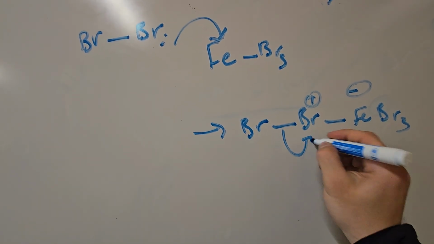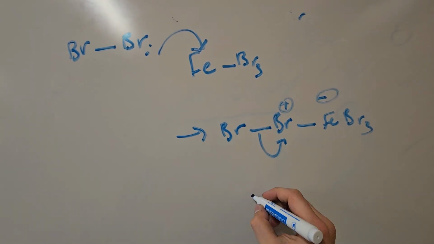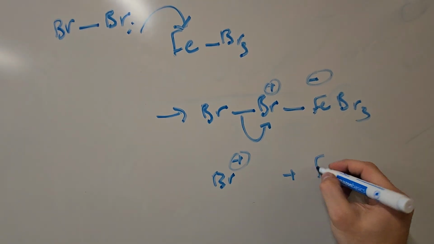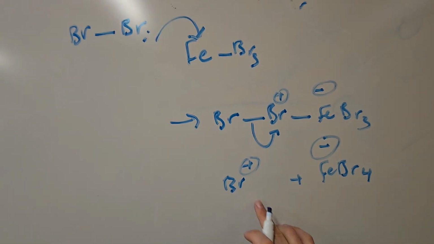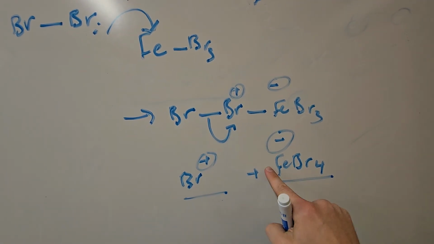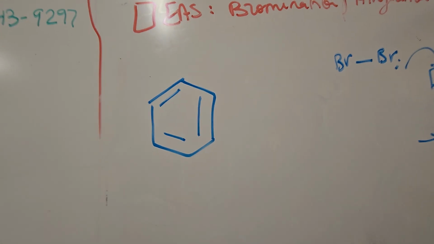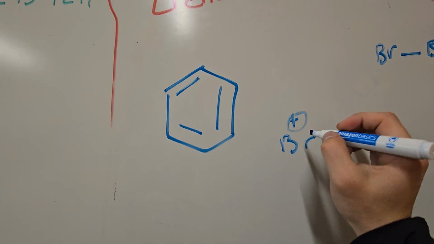And then the electrons of this bromine bond break and go to this FeBr4, and we form Br plus from this plus FeBr4. Br plus will be our important electrophile, while FeBr4 minus will be an important base we'll cover later. Now that we've prepared a good electrophile, the reaction proceeds as follows.